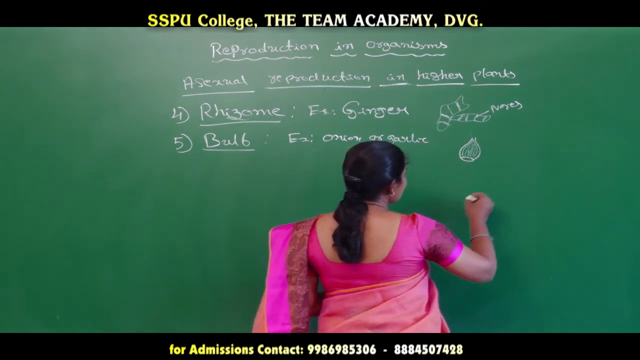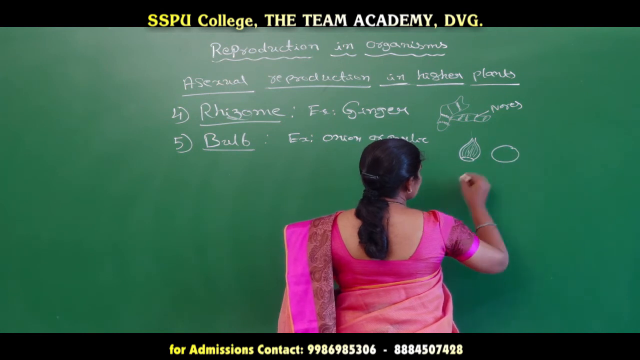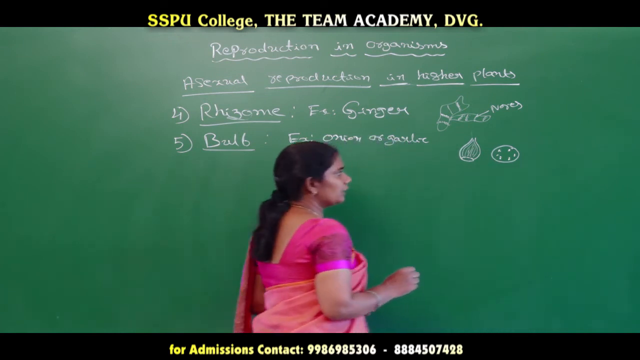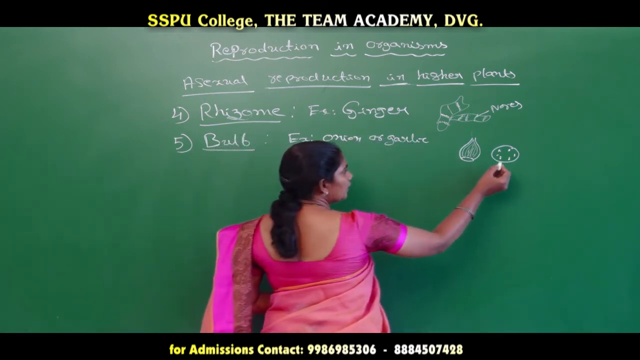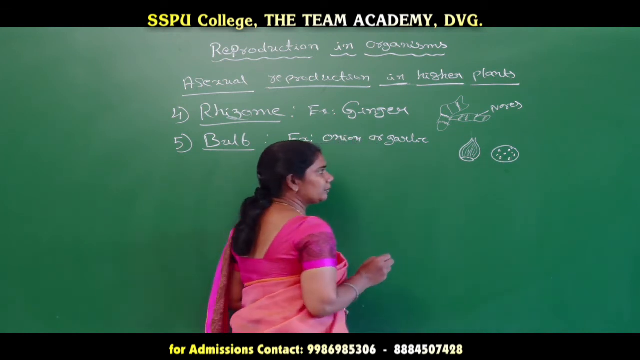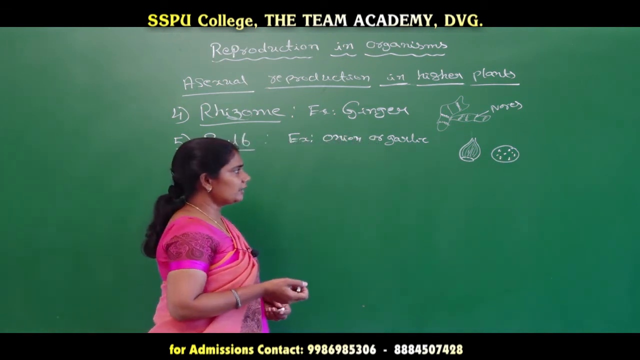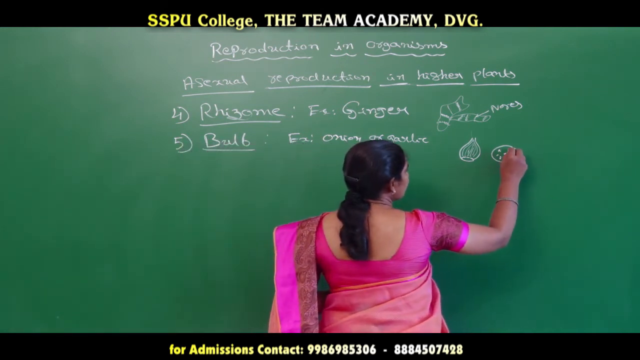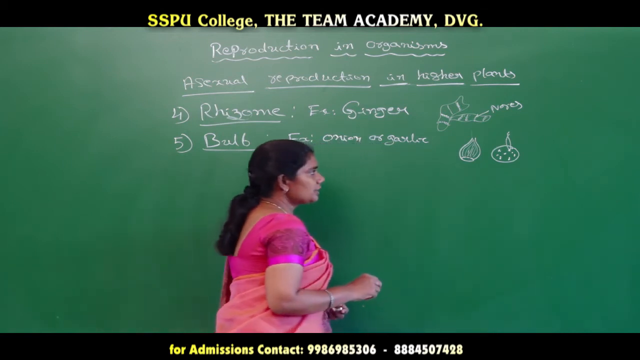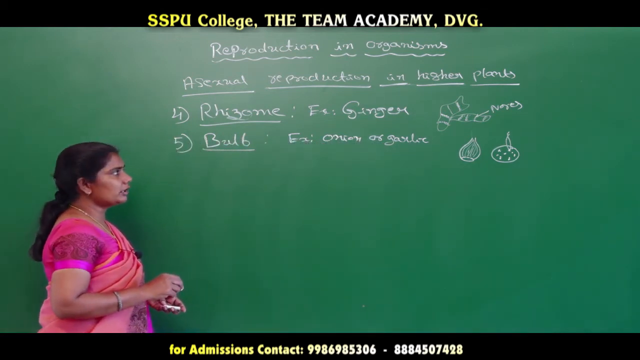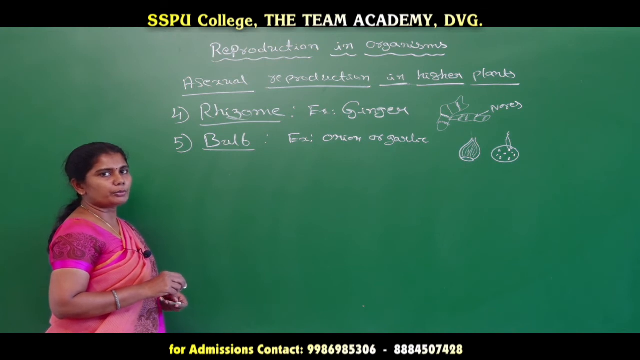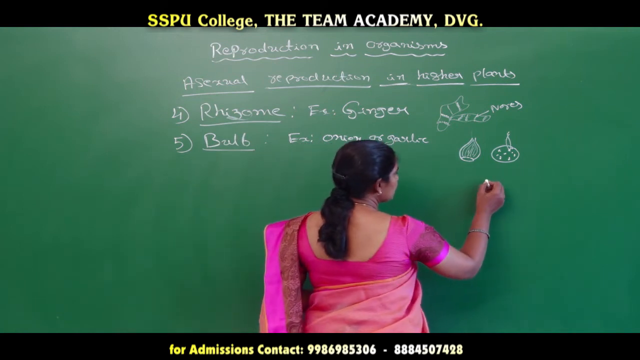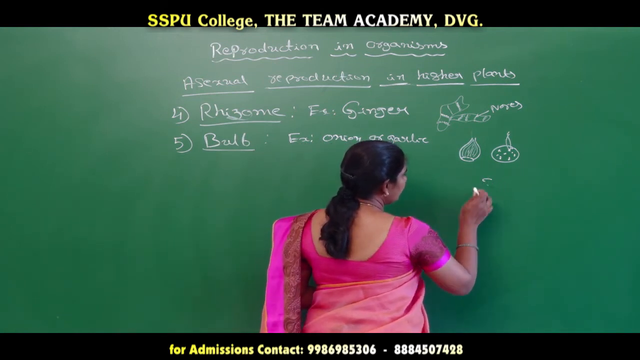If we enlarge this stem and see, it is going to show nodal regions like this. If we cut that stem and observe, we can see small nodes over that disc stem, or condensed stem, over which we can see the formation of new plants. So that's why this bulb is also considered as one of the vegetative propagation methods.